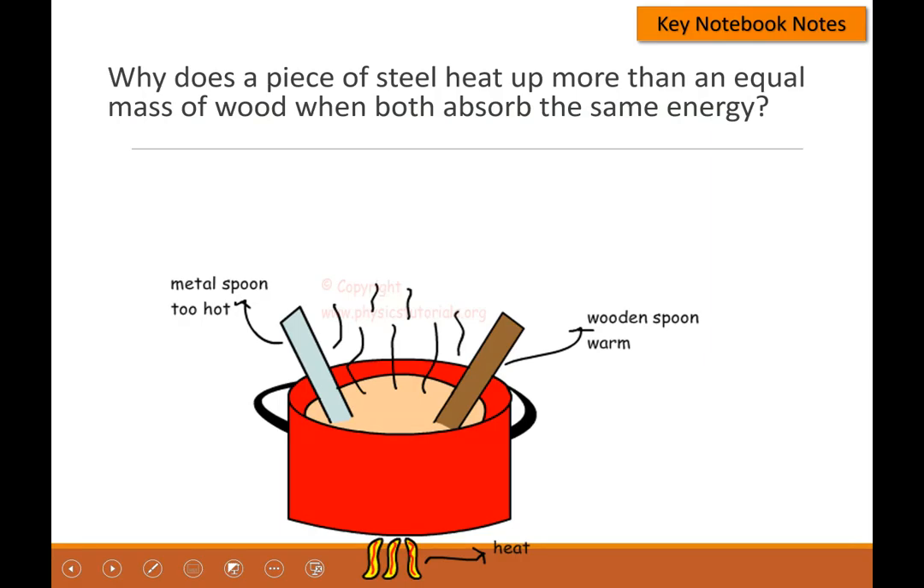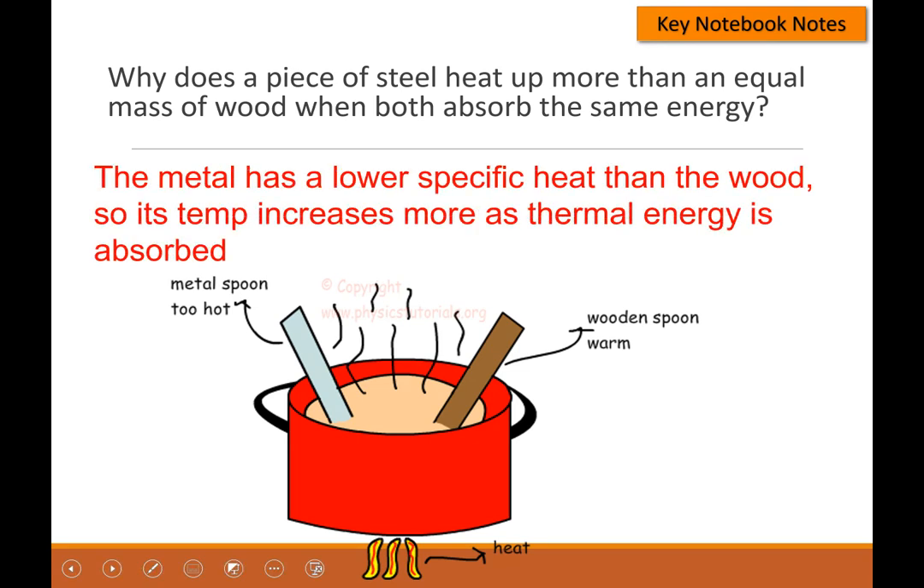Okay, so why does a piece of steel heat up more than an equal mass of wood when both absorb the same amount of energy? What do you think? Based on what you just learned about specific heat, why does a piece of steel heat up more than an equal mass of wood when both absorb the same amount of energy?